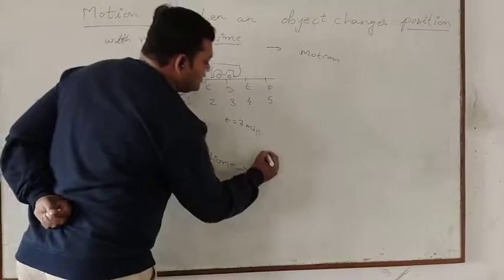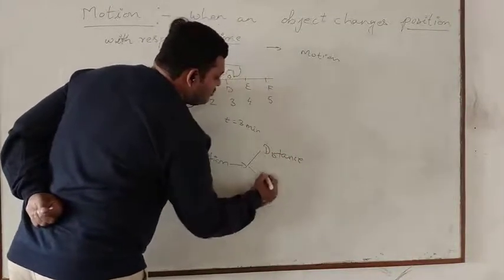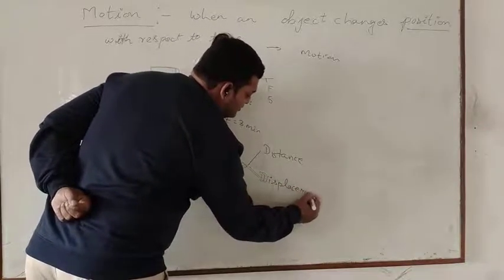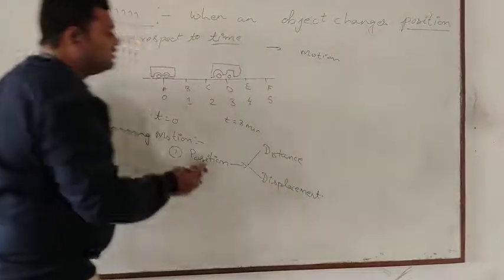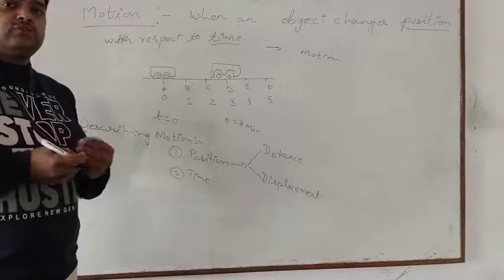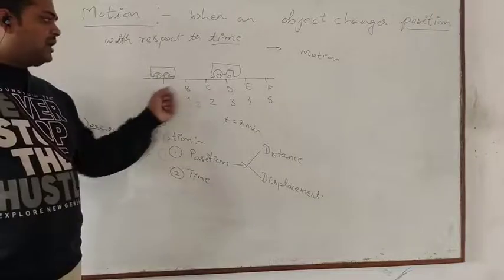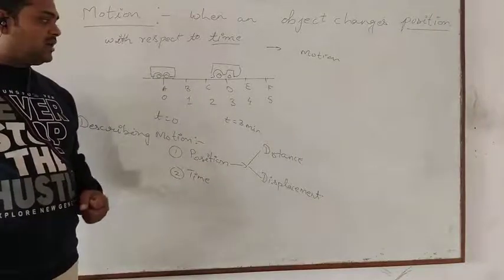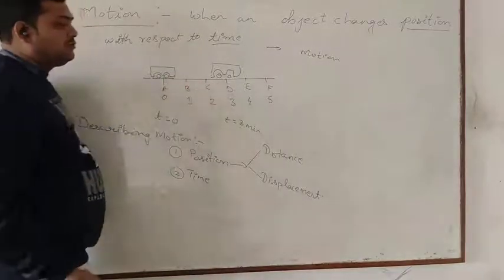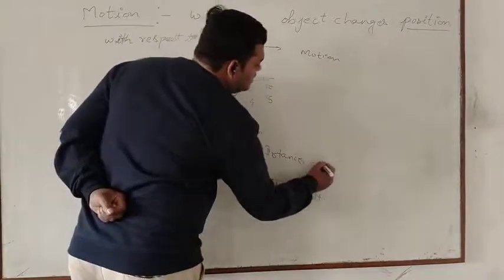The first one is your distance, and then you have the displacement. Now these are the two terms which measure how much position you have changed. So for example, here the bus has moved from A to D. It has covered a distance of 1 unit, 1 unit and 1 unit, so 3 units. So we say here the distance is 3 units.